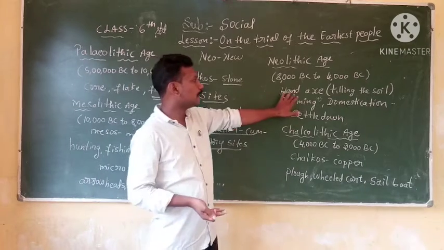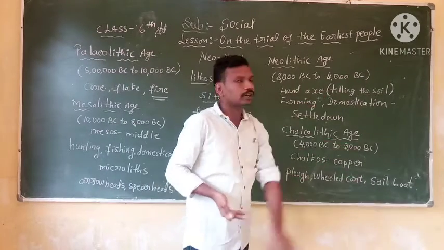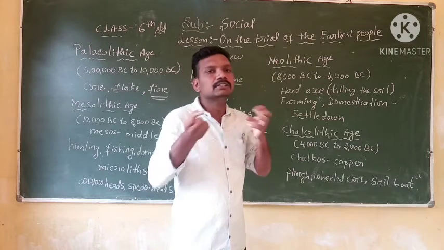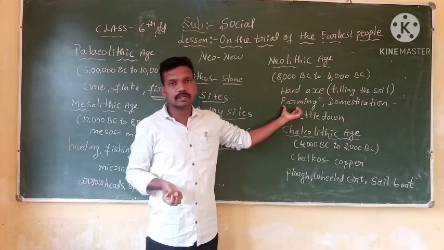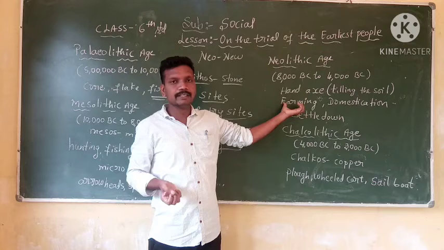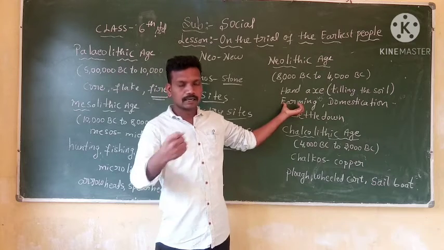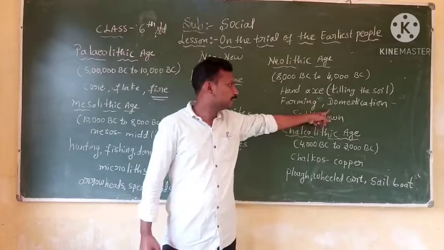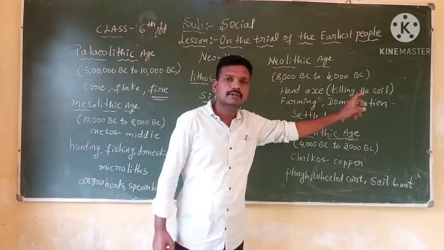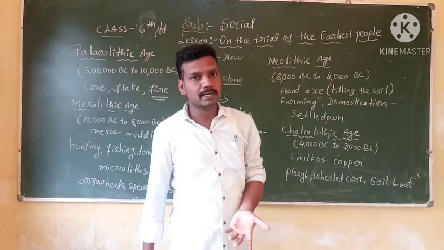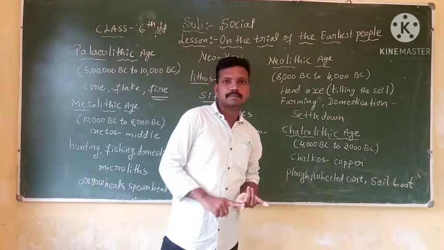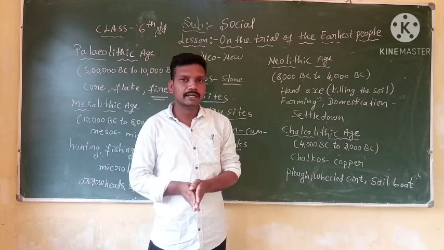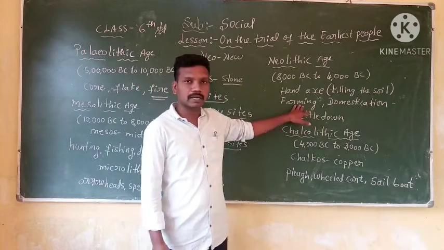The hand axe was used for tilling the soil. Here you can understand that people started farming, which means cultivating the soil. Domestication also started, meaning domesticating animals and animal husbandry, such as cat, sheep and dog.